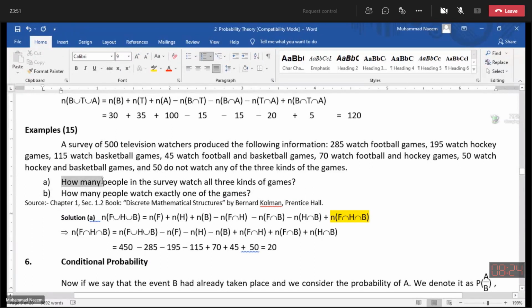Hence, finally, find out how many people in a survey watch all the three kinds of the games. This means all the three kinds of the games. People who are watching football games, also hockey games, and also basketball games. This means here in part 1 we need to calculate the intersection of all the three, the number of people belonging to intersection of all the three. If we look at the formula,